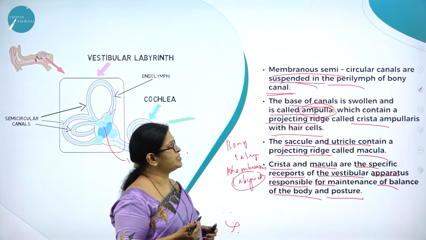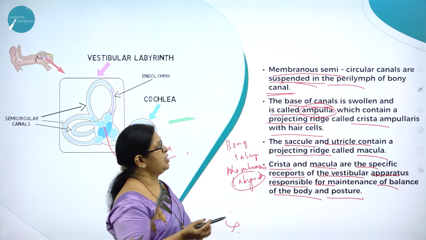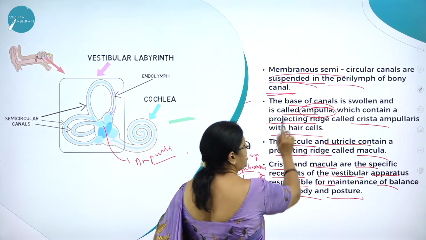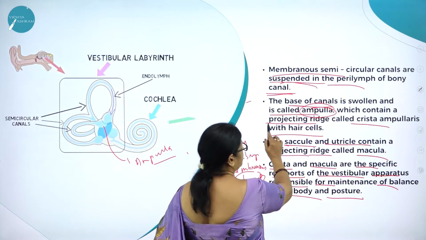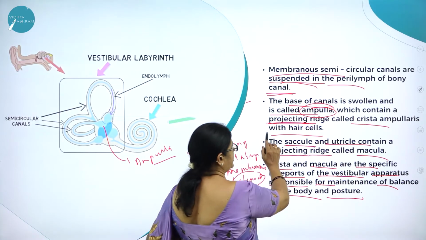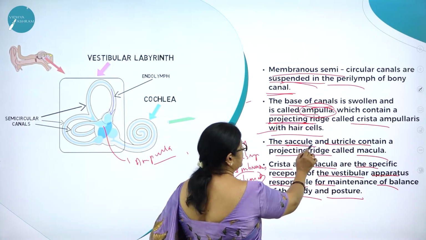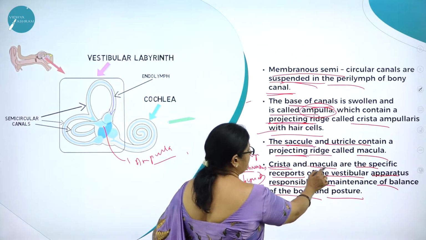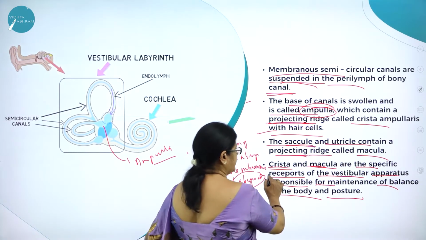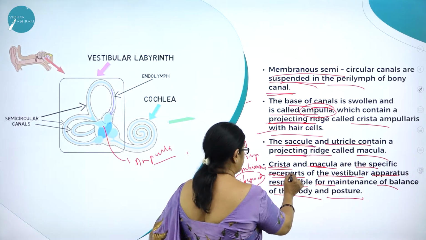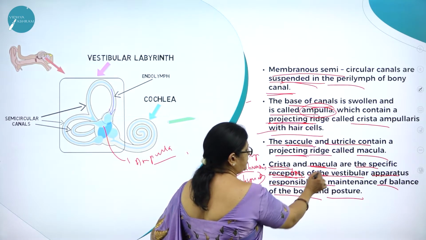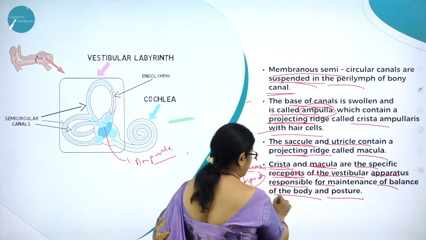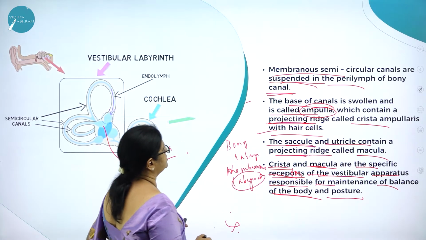So membranous semicircular canals are suspended in the perilymph of bony canal, and the base of the canal is swollen and is called ampulla, which contain a projecting ridge called crista ampullaris with hair cells, and the saccule and utricle contain a projecting ridge called macula. Crista and macula are the specific receptors of the vestibular apparatus responsible for maintenance of balance of the body and posture.